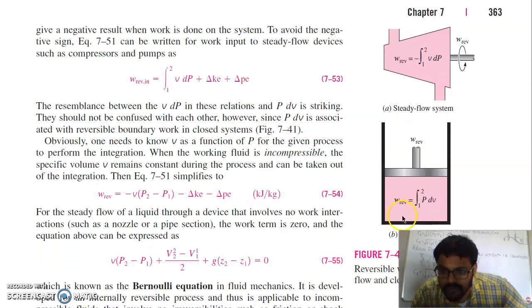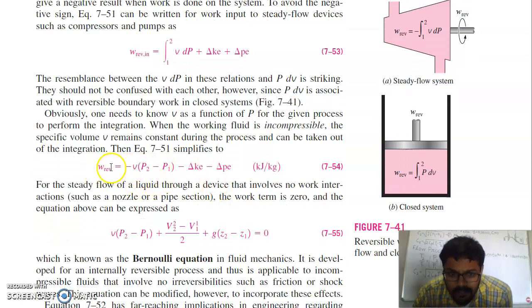In the case of a closed system, the reversible work is equal to PdV. If you integrate this, after integration you will get W reversible is equal to minus v (P2 minus P1) minus kinetic energy change minus potential energy change. Obviously one needs to know v as a function of P for the given process to perform the integration. When the working fluid is incompressible, the specific volume remains constant during the process and can be taken out of the integration.